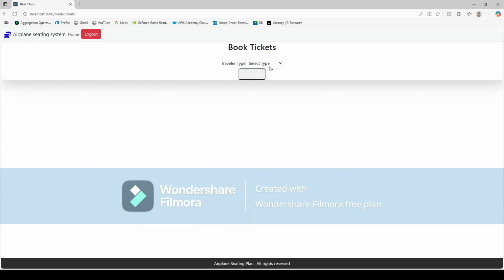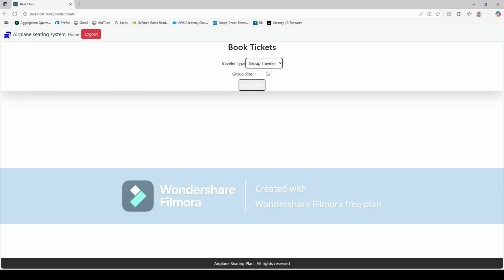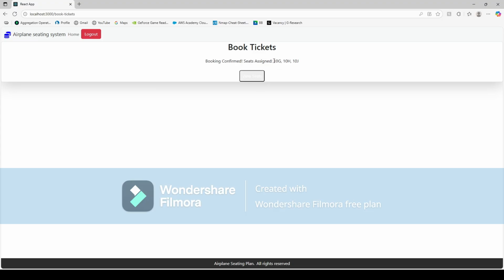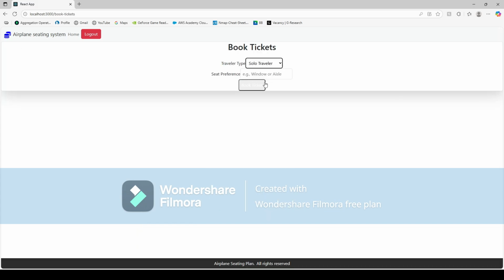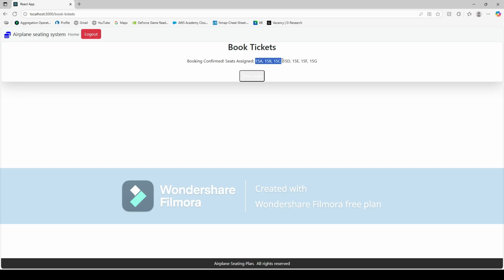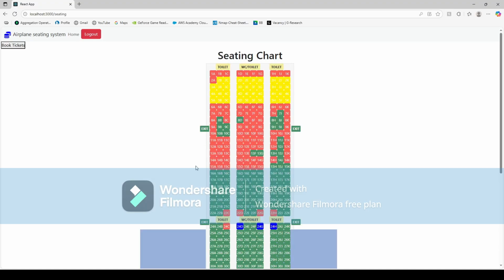So, and then we'll do a group ticket this time. We'll put 3: 10G, 10H, 10J, that's all together. Double check that. 10G, 10H, 10J, yep. And then we'll book another group ticket. This time we'll do a group size of 7 because that's the maximum. And they're all together again, as you can see. Let's double check that. Yep, all together again.